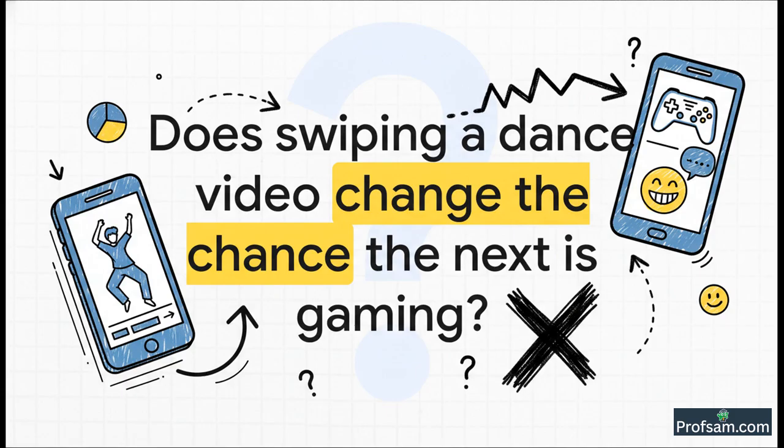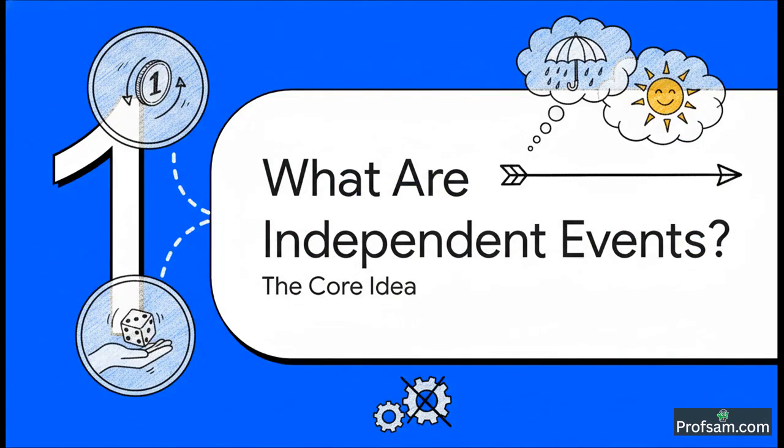The YouTube algorithm might show you another dance reel, or some comedy clip, or maybe a cool science experiment. The first video doesn't control the next one. Well, that right there, that's the basic idea of being independent. And this very simple idea that one thing doesn't affect the other is the absolute heart of what we're going to understand today. So let's take this daily life example and connect it to some actual math.